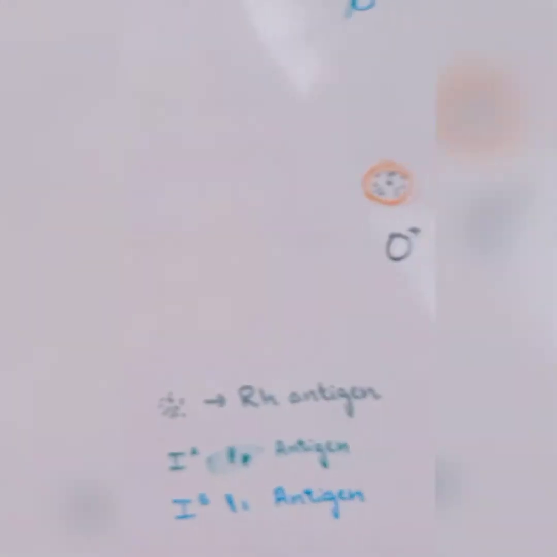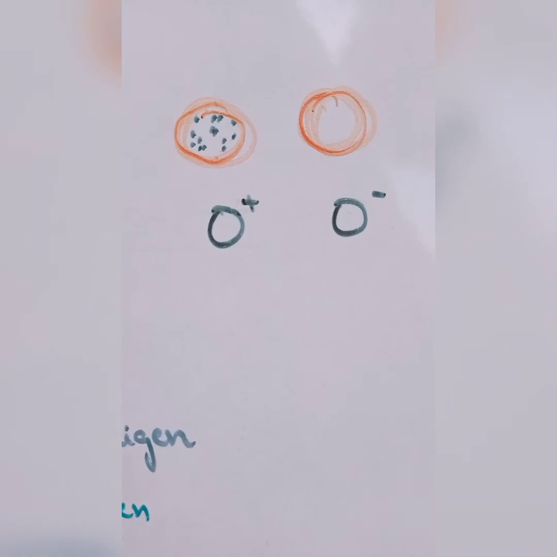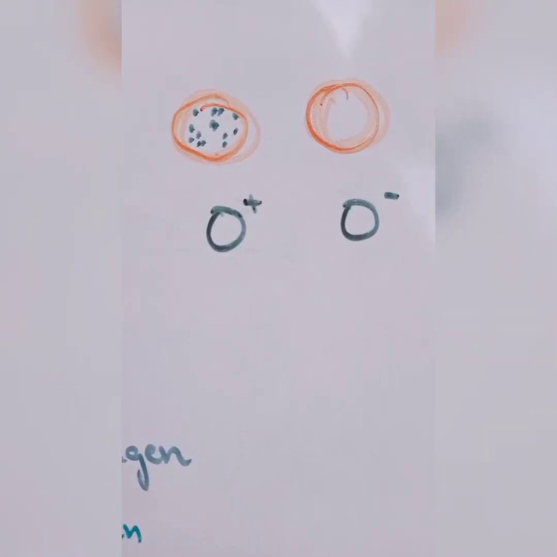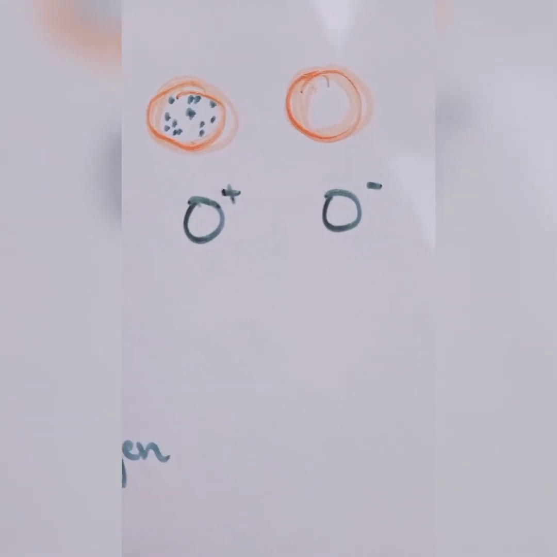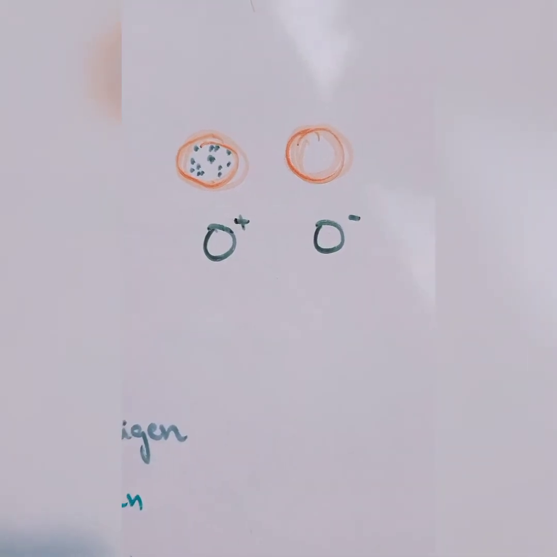Talking about O blood group, it has no antigen. Only Rh positive shows O positive, while Rh antigen absence shows O negative.